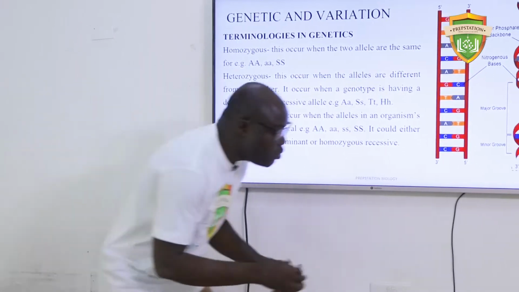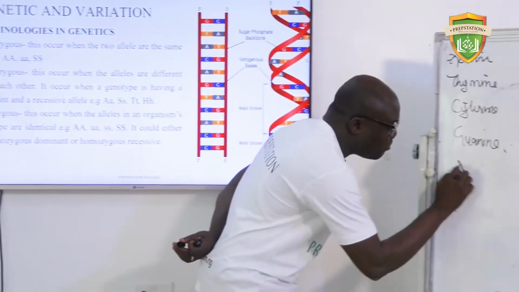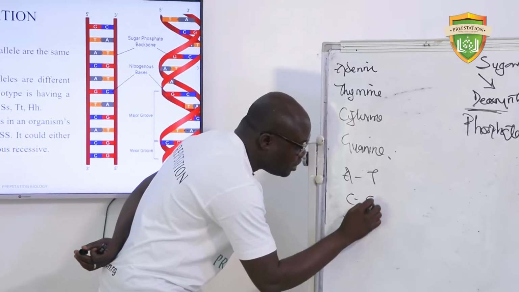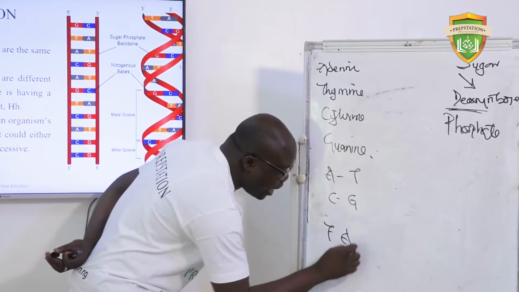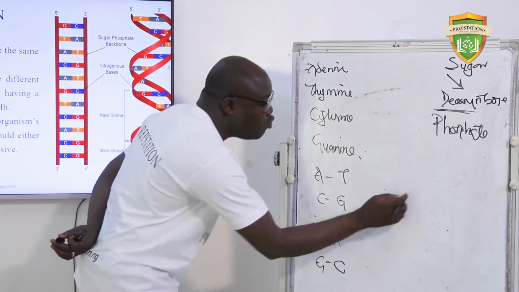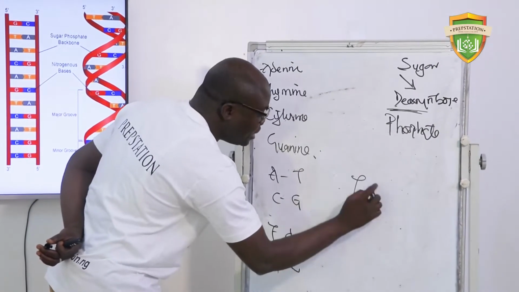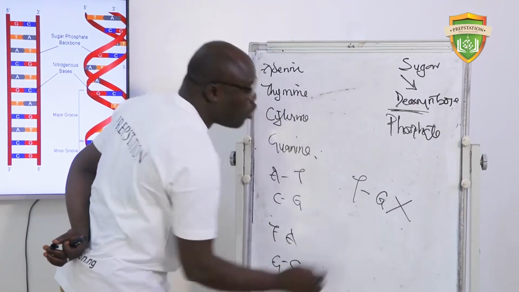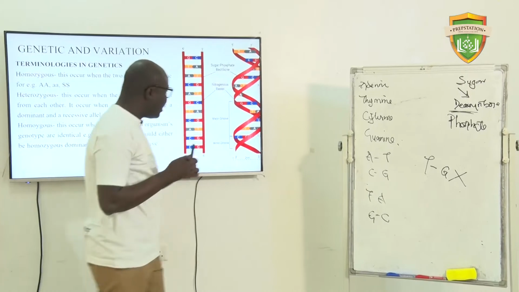Adenine can only pair with thymine. You can only have A to T. You can have C to G. You can have T to A. You can have G to C, but you cannot have T to G. It doesn't work. It's an error. Are you getting me now?